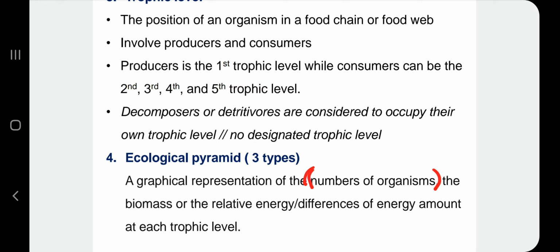The second one, ecological pyramid, refers to biomass. And the third one refers to relative energy or differences of energy amount at each trophic level. So yang kita nak discuss more in our syllabus actually the third one. Okay, energy amount ataupun energy transfer.